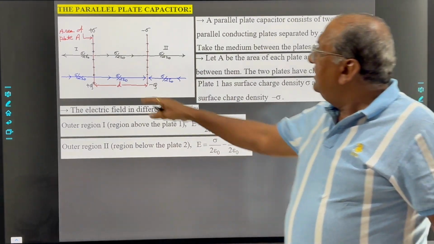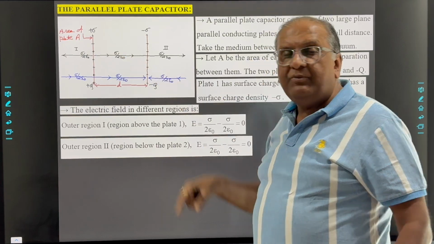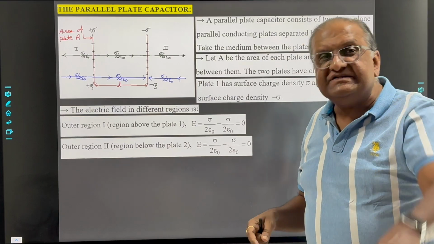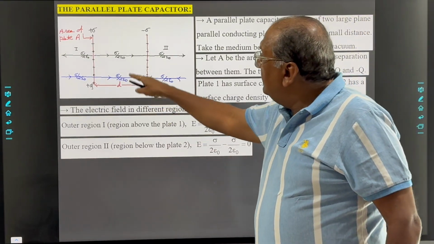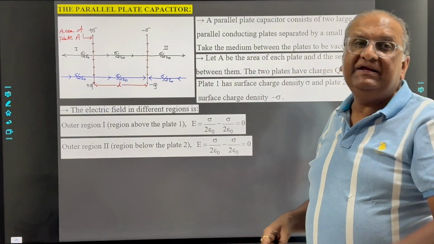Now see here, due to the positive plate, the electric field between the two plates is sigma upon 2 epsilon 0. Due to the negative plate also it is sigma upon 2 epsilon 0. But both the fields are in the same direction.